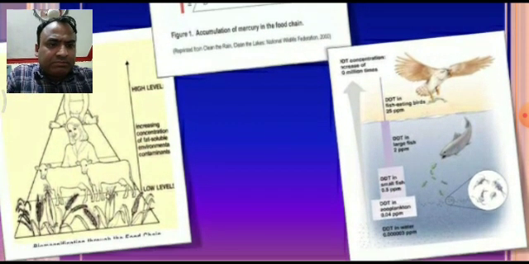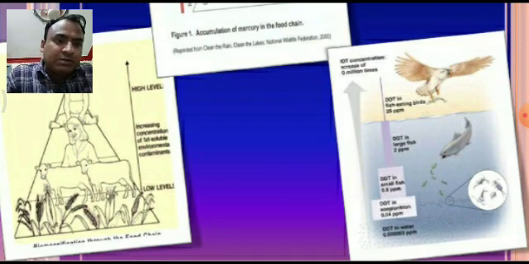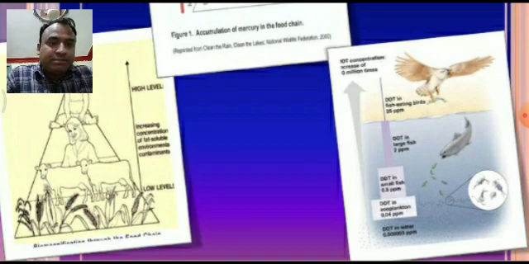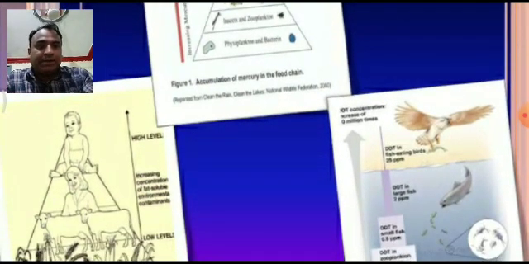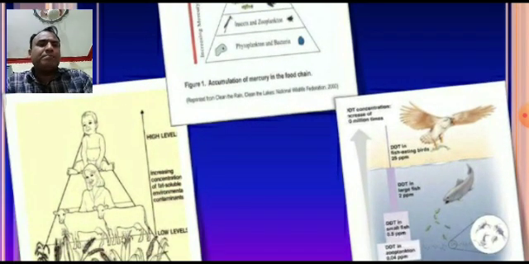Next, these are examples of biological magnification. See, DDT: the amount of DDT in the primary trophic level is 0.04, then in the secondary trophic level it is 0.5 ppm, then 2 ppm, then 25 ppm. You can see the amount increases from primary trophic level to secondary trophic level and from secondary to tertiary trophic level. Now this is all about biological magnification.